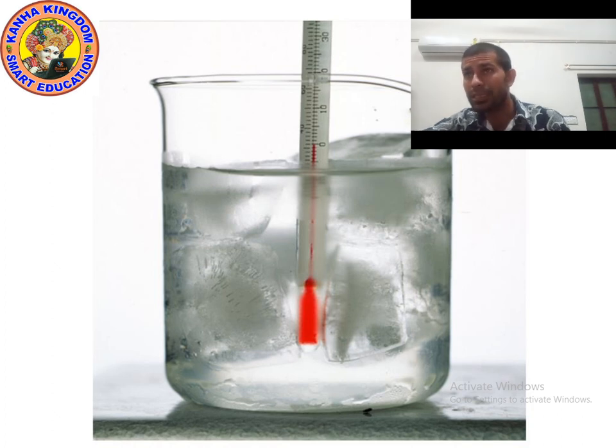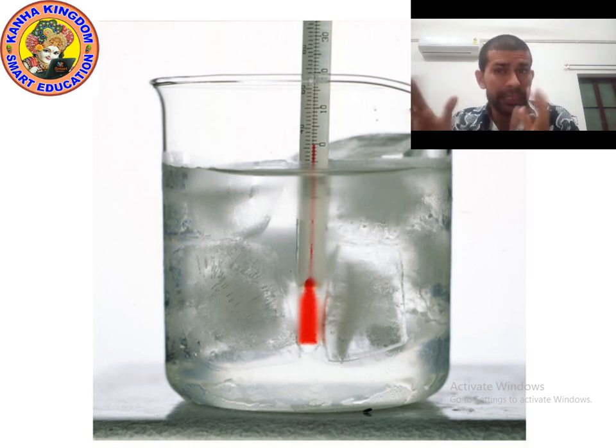At given atmospheric pressure, solid is changing into liquid. So that hidden amount of heat energy is changing solid into liquid, but temperature is not changing. That heat is known as latent heat of fusion. So what is latent heat of fusion?